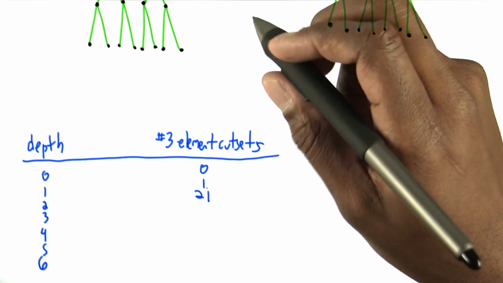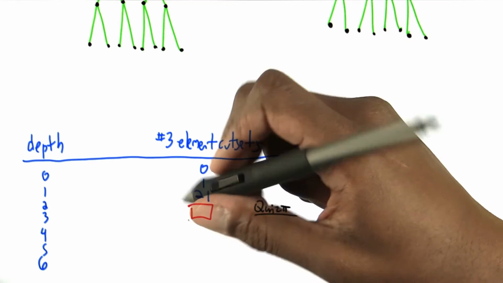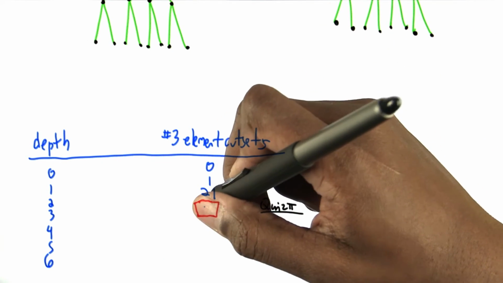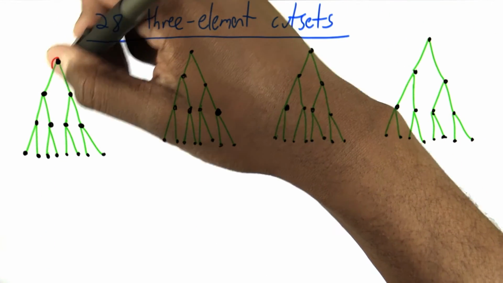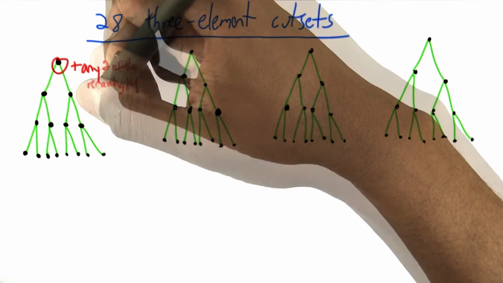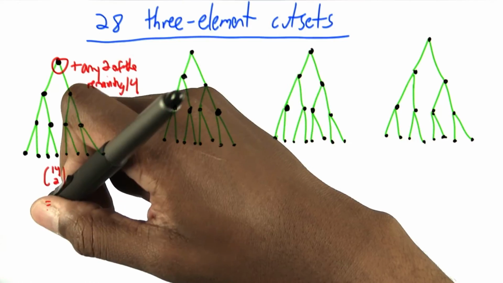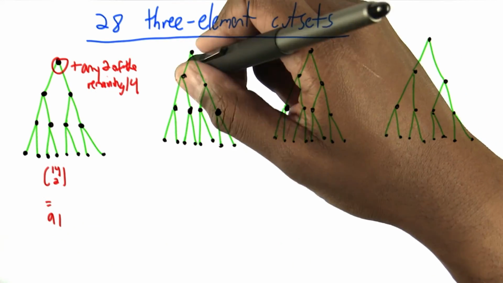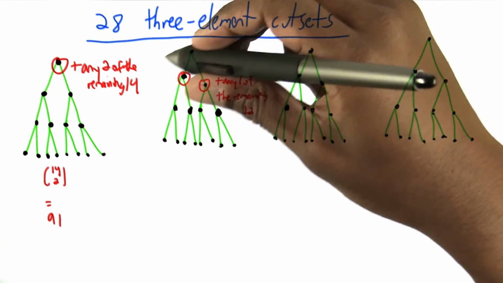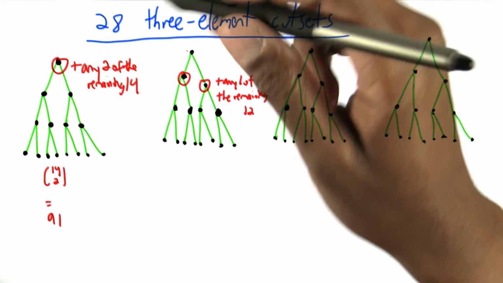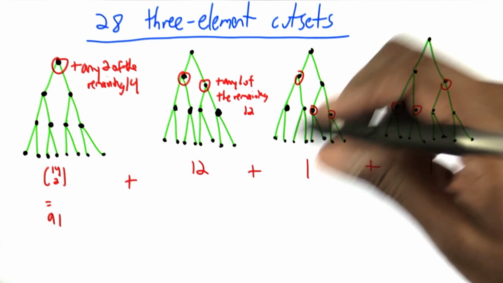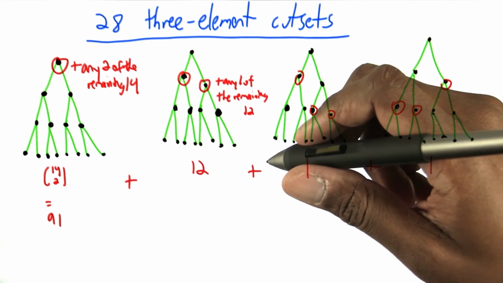And you know where this is going. Quiz Pi, in the tree of depth 3, how many 3-element cut sets are there? The answer is 105. Again, you could remove the leader plus any 2 of the rest, and there are 14 others, and that's 14 choose 2, or 91. And then we could remove these 2, and then any one of the remaining 12. This is because we've already considered all the cases where we choose the leader, so that's 12. Or we could remove these 3 or these 3, and that gives us a grand total of 105.